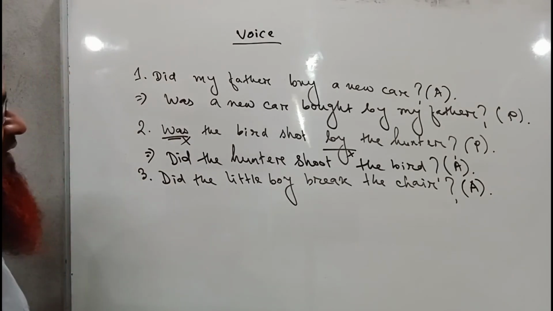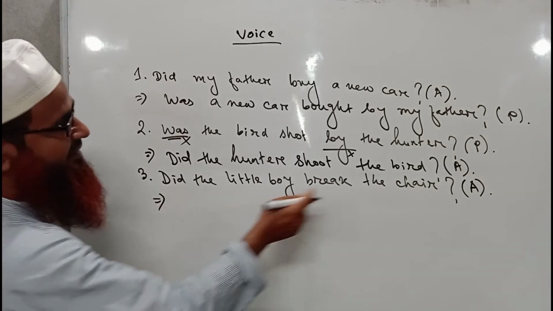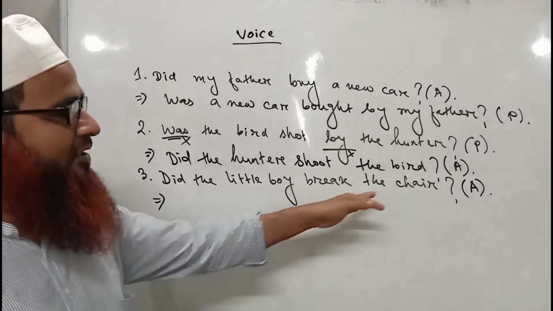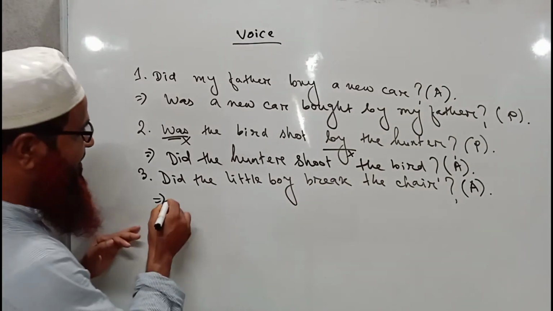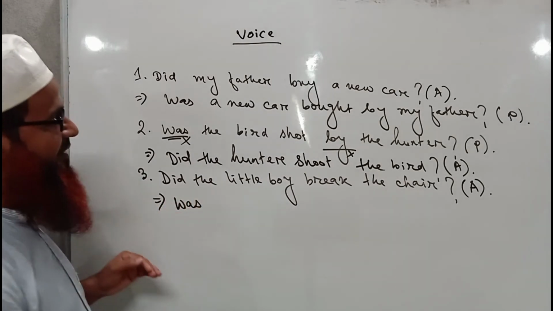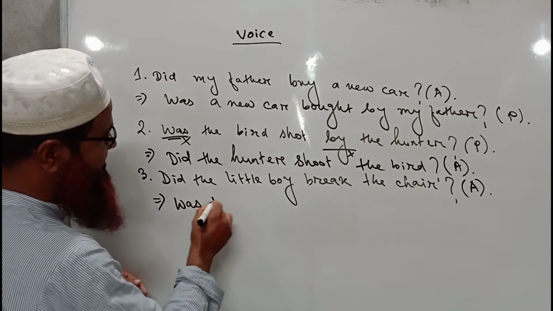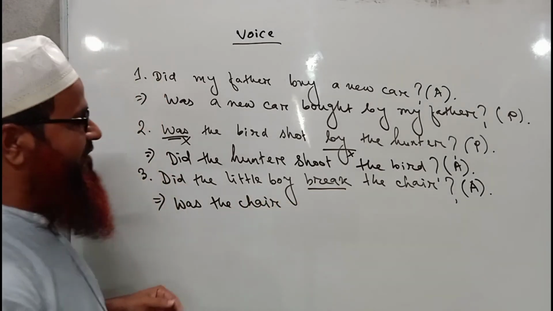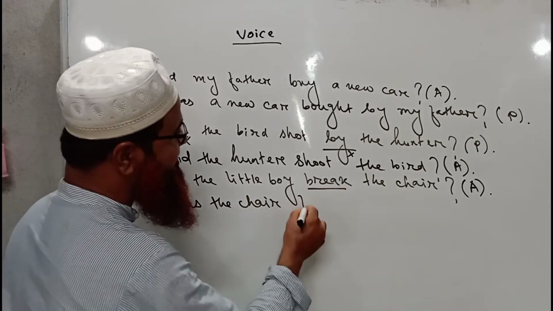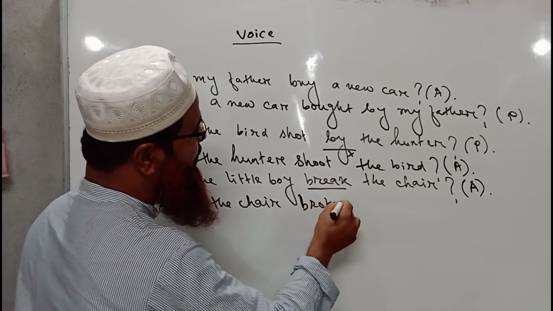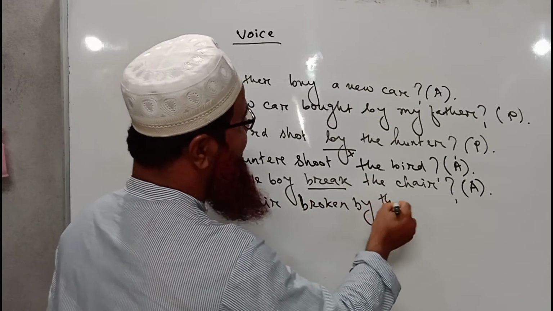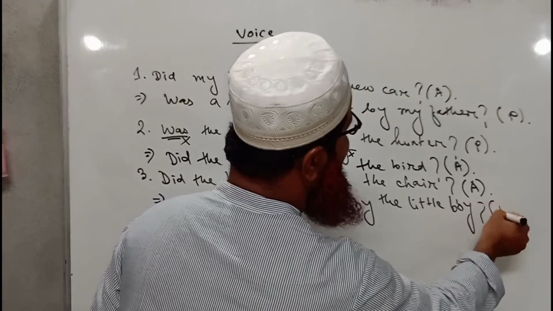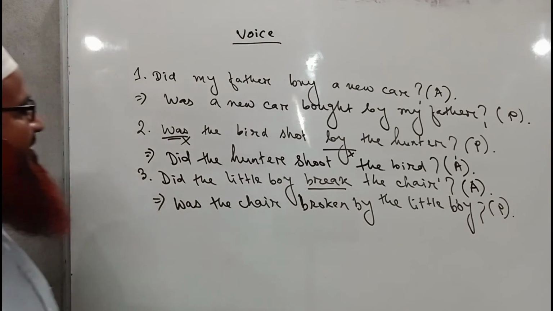This is an interrogative sentence, and the object here is the chair, and as the chair is third person singular, was will come at the very beginning of the sentence. Was the chair, then we have to use the past participle form of the verb. Was the chair broken by the little boy? So this is a passive voice sentence.